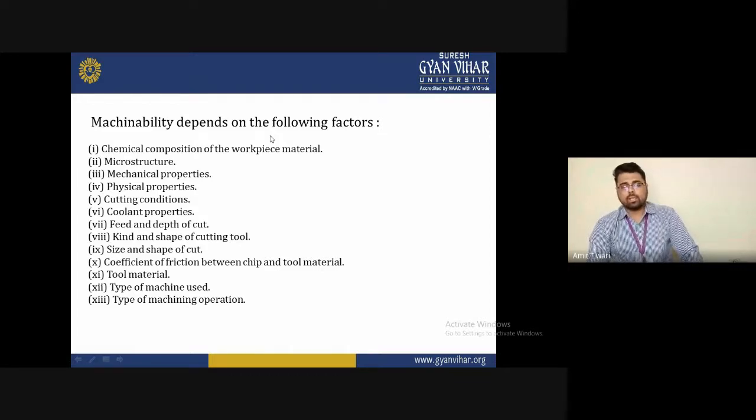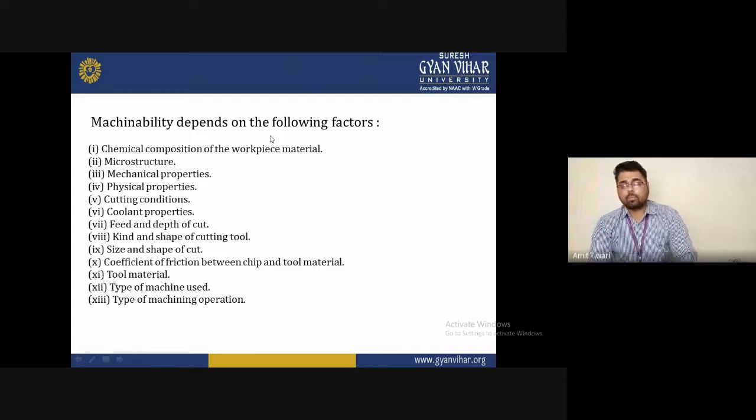So the chemical composition of the workpiece indicates, for example, if the workpiece is diamond, then what kind of tool do we use to cut the diamond? It is a very complicated case. So first of all, identify the workpiece material, then it is easy to cut the material with the cutting tool.